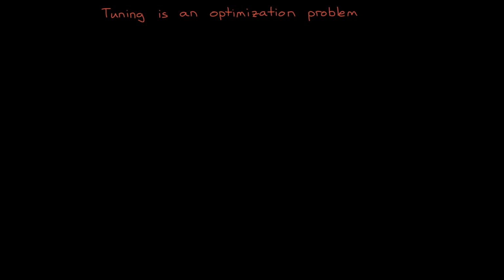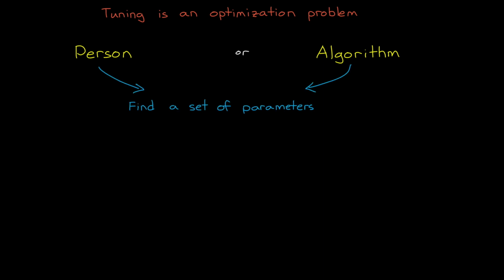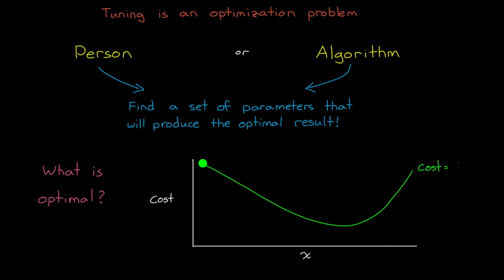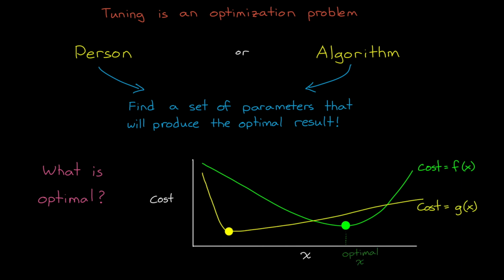Tuning is an optimization problem, and this is true whether a person is manually tuning the system or if an algorithm is tuning the system. In both cases, we are trying to find a set of parameters that will produce the best or most optimal result. And what is most optimal? Well, it depends on what the designer deems important. In optimization problems, a cost function is created, and some automatic process tries to minimize the output of that function. And by choosing a different cost function, we can change what optimal means.